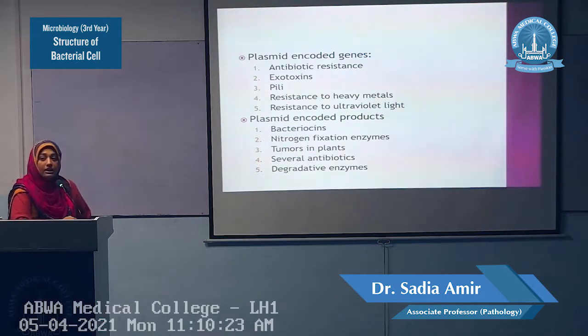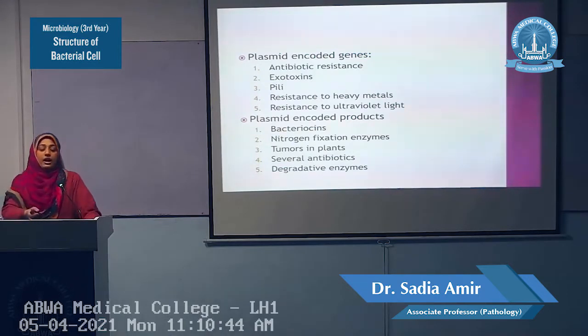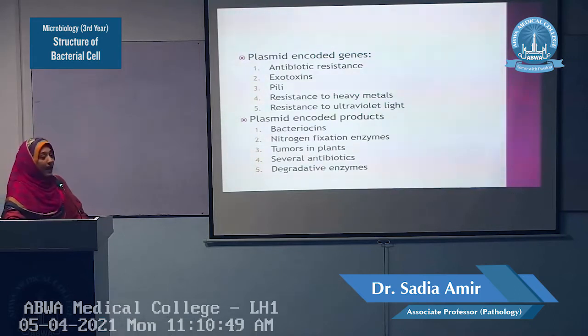Number 2, the plasmid encode the gene for the exotoxins. As I told you, exotoxins are present only in the gram-positive bacteria. So, plasmids encode the genes for the exotoxins. The different exotoxins are very important. For example, the exfoliative toxin, or we can say the exotoxin of the Staph aureus, and the enterotoxins of the E. coli, they are very important.